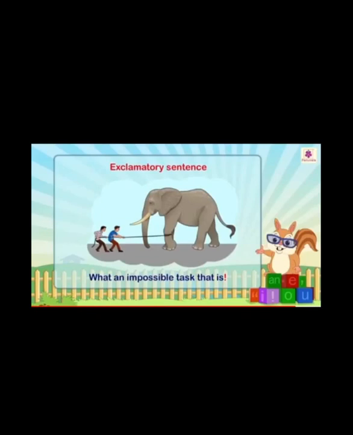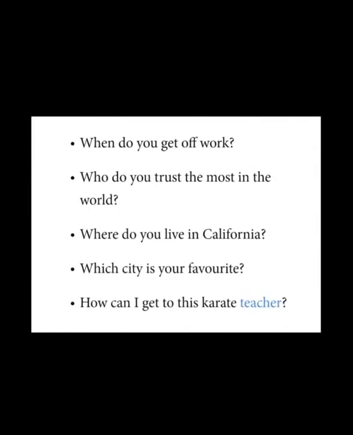So how many kinds of sentences are there? 4. What are they? Declarative, imperative, interrogative, and exclamatory sentences. So here this is the example of which sentence, students? Correct, interrogative. Why? Because it ends with a question mark.